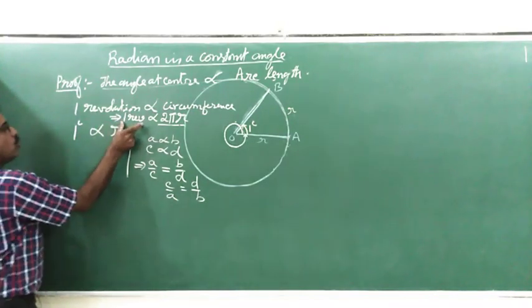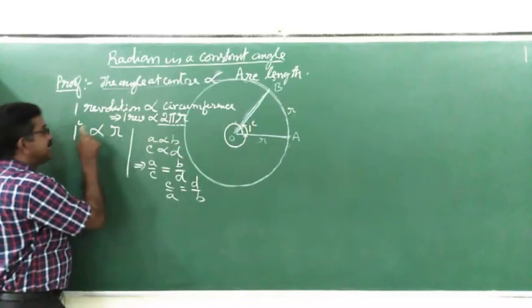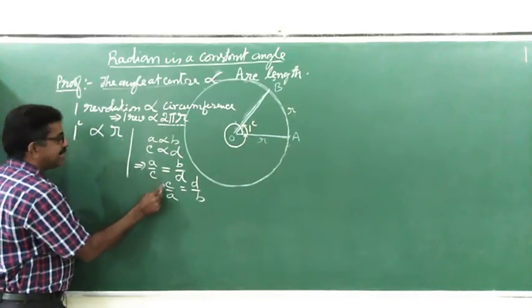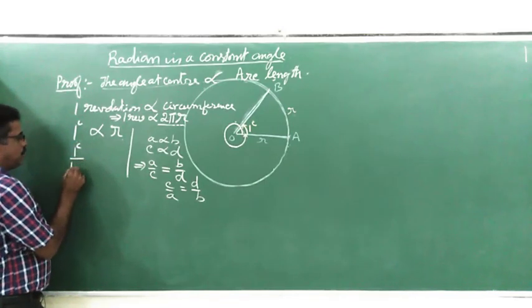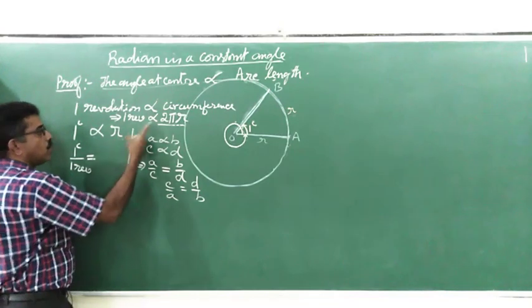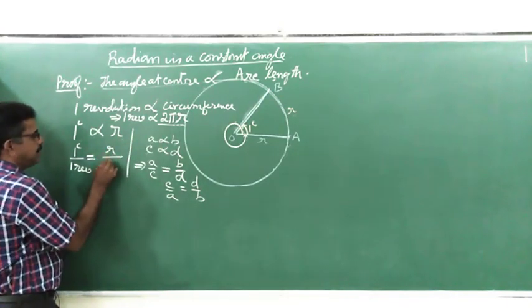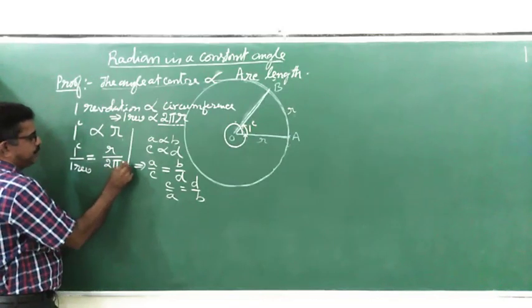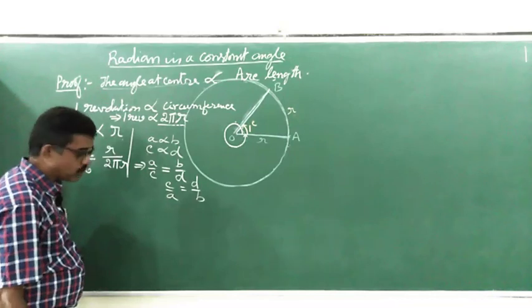Now we have one revolution is proportional to 2 pi r, and one radian is proportional to r. You can write C by A, meaning one radian divided by one revolution, is equal to r divided by 2 pi r.